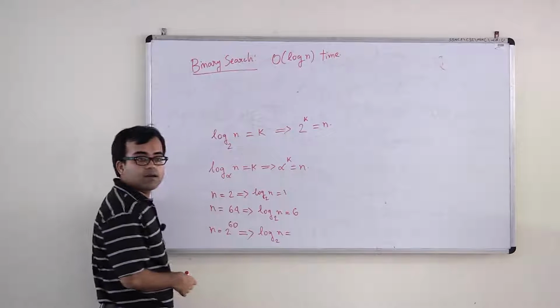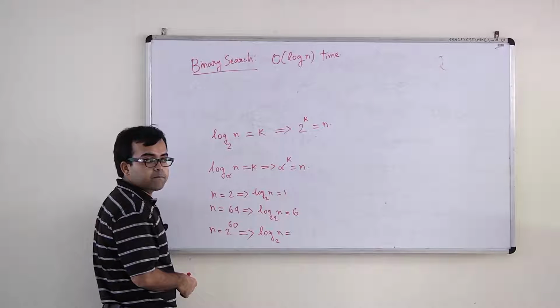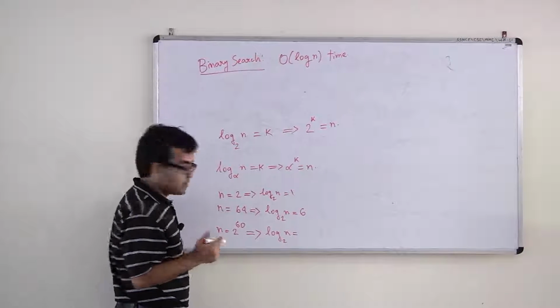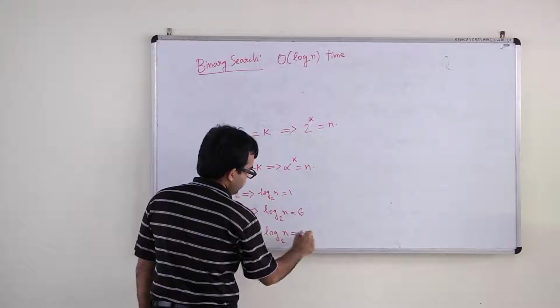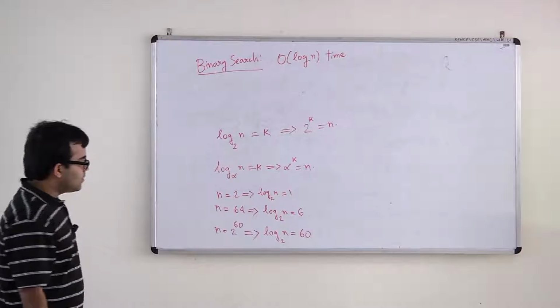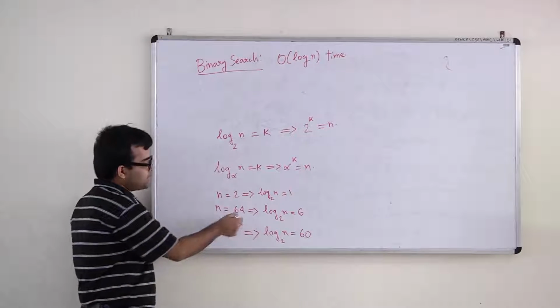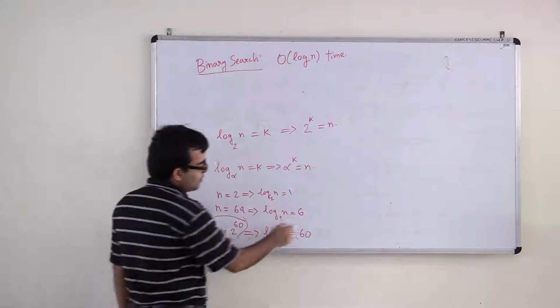Sorry? 60, right. Okay. So now see, when n is 2 to the power 60, log n is 60.